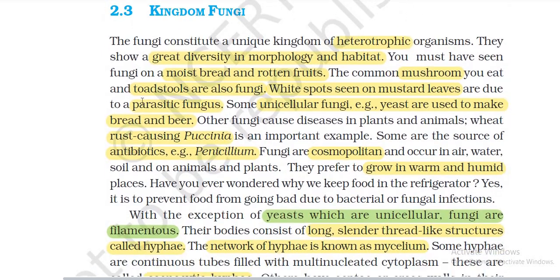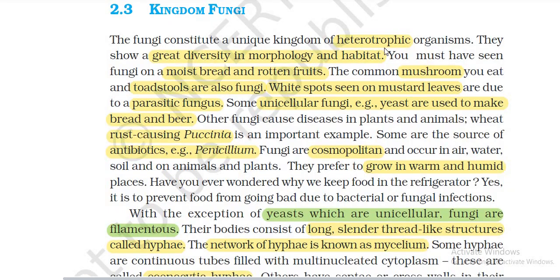Kingdom Fungi. The fungi constitute a unique kingdom of heterotrophic organisms. They show great diversity in morphology and habitat. You must have seen fungi on a moist bread and rotten fruit. Commonly known are mushrooms and toadstools, and also the white spots seen on mustard leaves, which are due to a parasitic fungus.